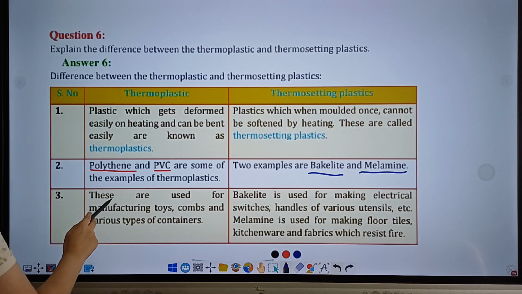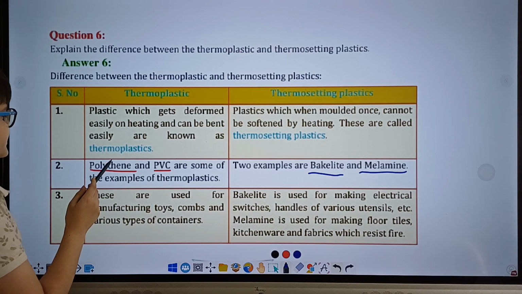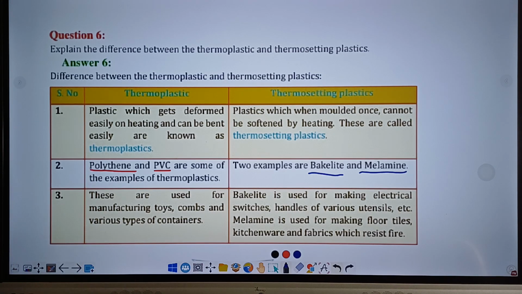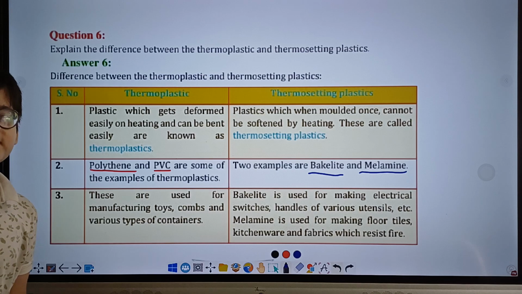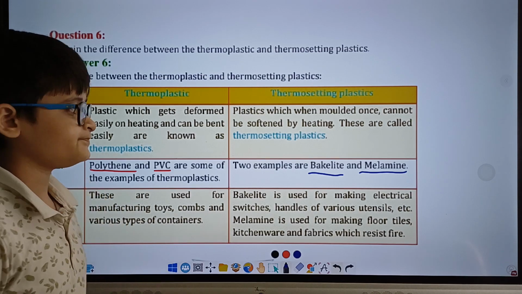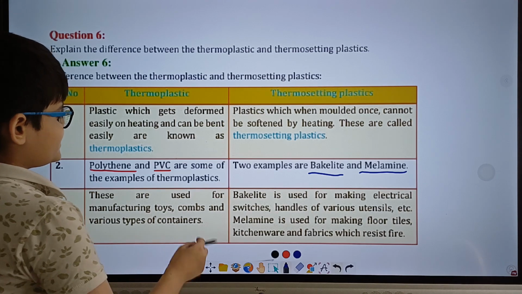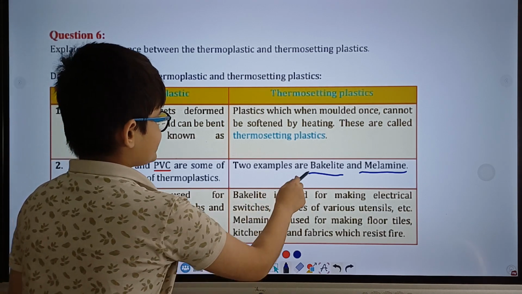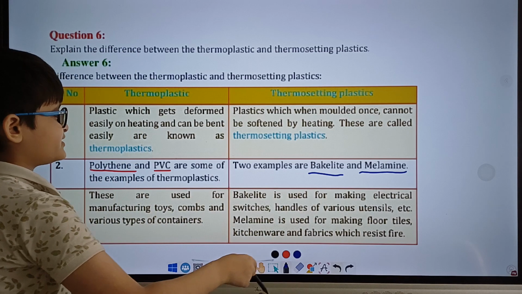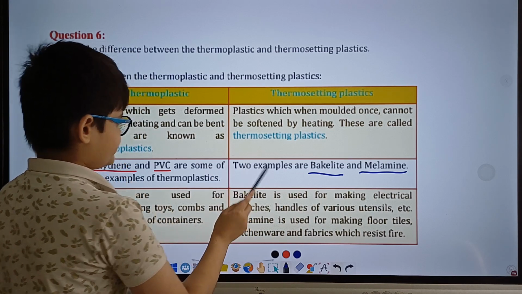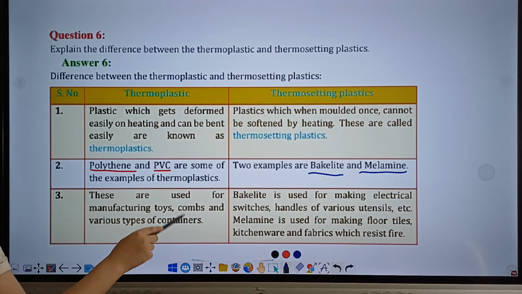This is the uses of these plastics in particular. Thermoplastics are used in the manufacturing of toys, combs, and various types of containers, such as plastic bottles, as we have discussed before. Whereas bakelite is used, this is talking about these two types of thermosetting plastics in particular, not all of these combined into one.